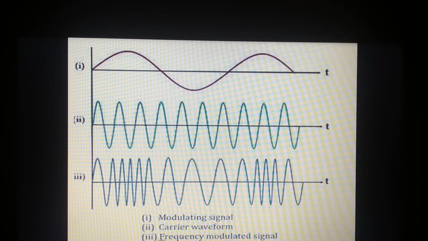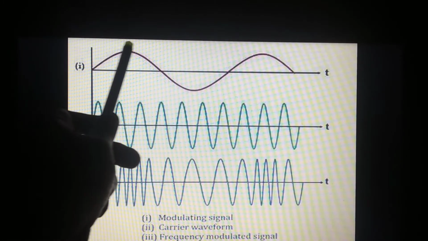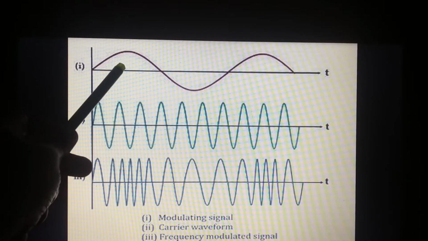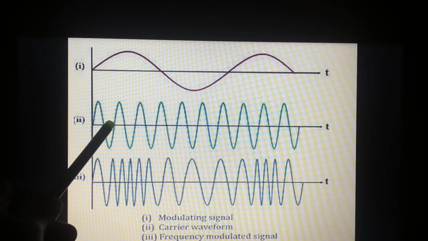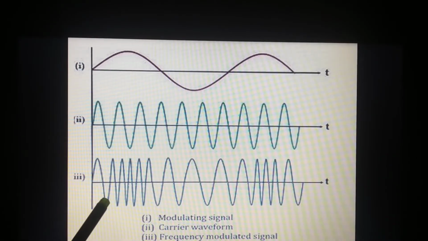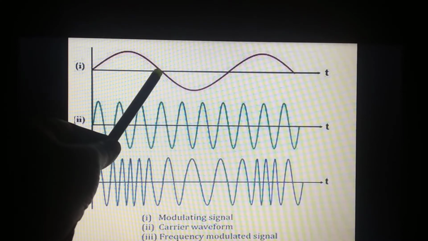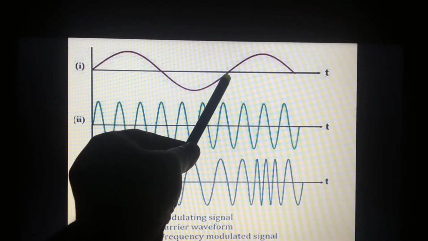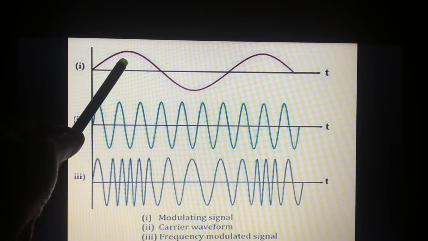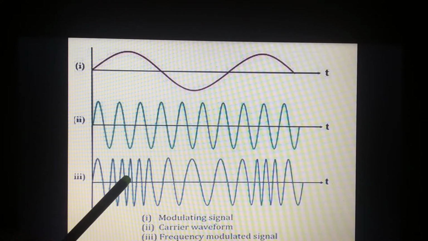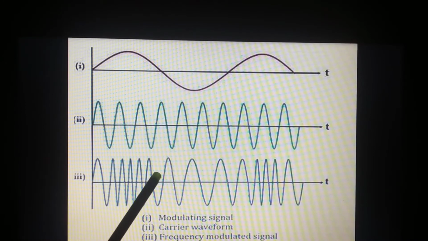See, these are the waveforms for frequency modulation. This is the frequency modulated waveform. Obviously, we know that the first waveform is the message signal, the second waveform represents the carrier signal, and the third waveform is nothing but the frequency modulated waveform. This is the positive half cycle and this is the negative half cycle of the modulating signal. For the positive half cycle, the number of cycles per second of the frequency modulated wave increases.